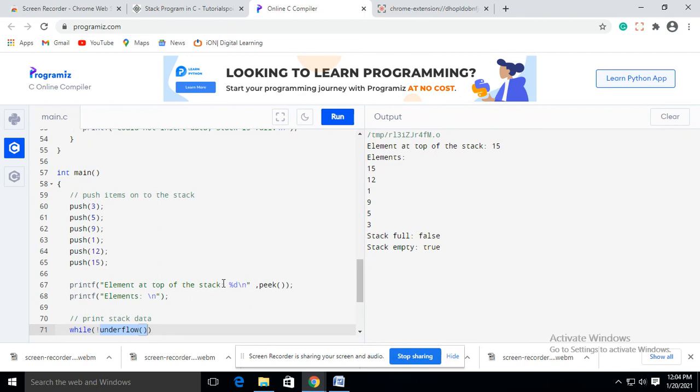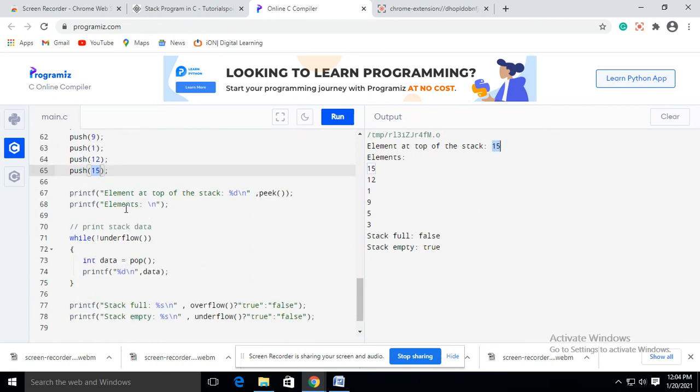Okay. Now, the printed message is element at the top of the stack. What is the element at the top of the stack? Which value is in the stack top? Which was the last value we inserted? 15. So this is the 15.